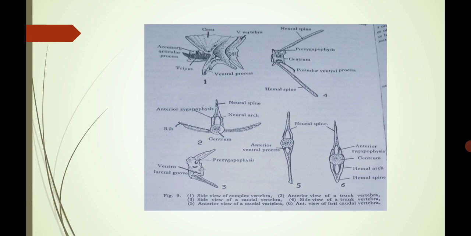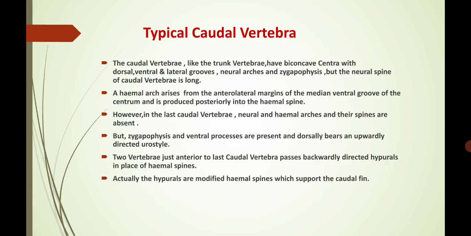Various neural spines are present here. The centrum is the central part of the fish. Here we see, in the second diagram, a side view of the trunk vertebra.